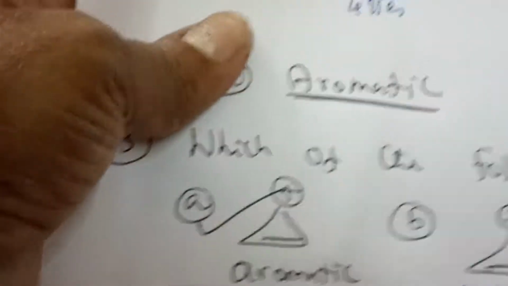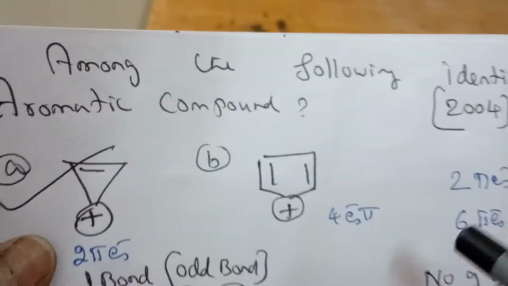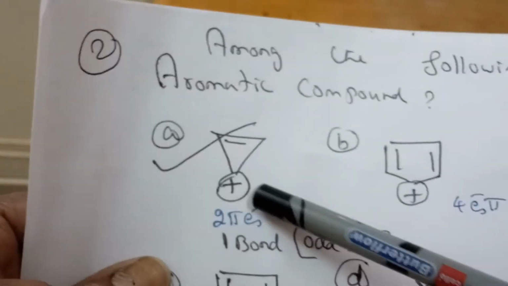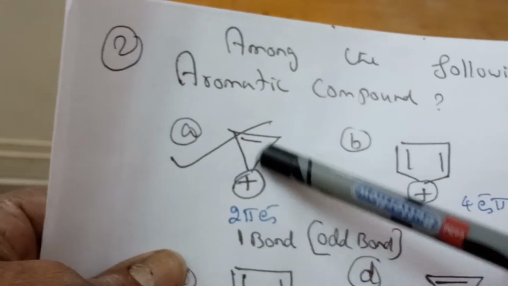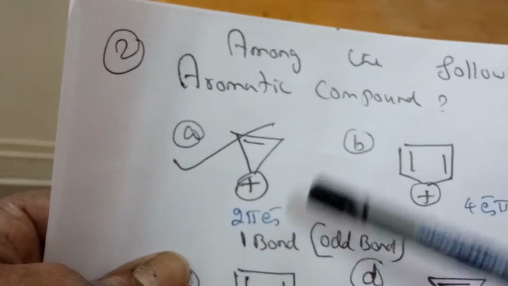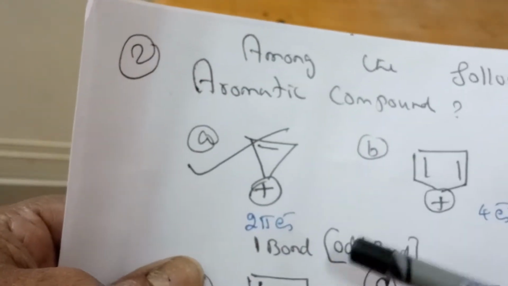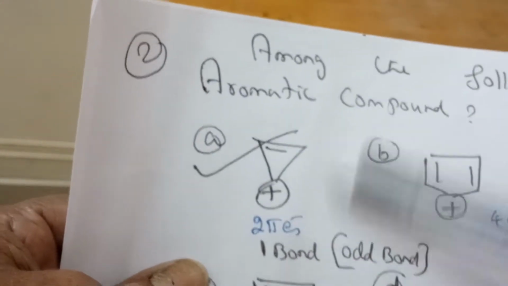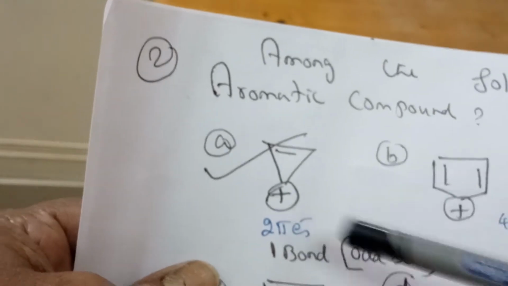Now let us see the next question of AIIMS, of course 2004. The question structure here has the same compound. Even though it is the same, I am giving it because you should know how it is repeatedly coming; you have to prepare the previous year questions, which is very important.